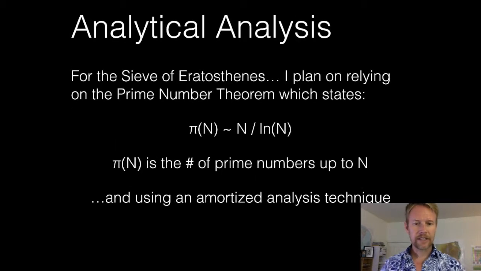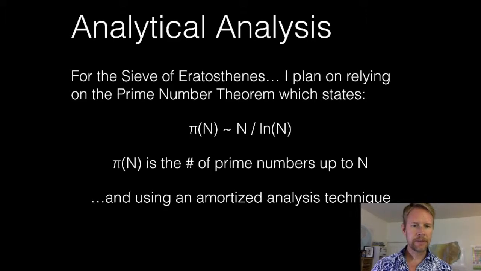In terms of analytical analysis for this particular sieve, I plan on relying on the prime number theorem, which states that approximately the number of primes up to n, represented by pi as a function of n in number theory, equals n divided by the natural log, not the computer science log. This is log base e of n, and this roughly approximates the number of primes. I'll definitely be able to use this in an analytical technique to perform an amortized analysis of this algorithm.